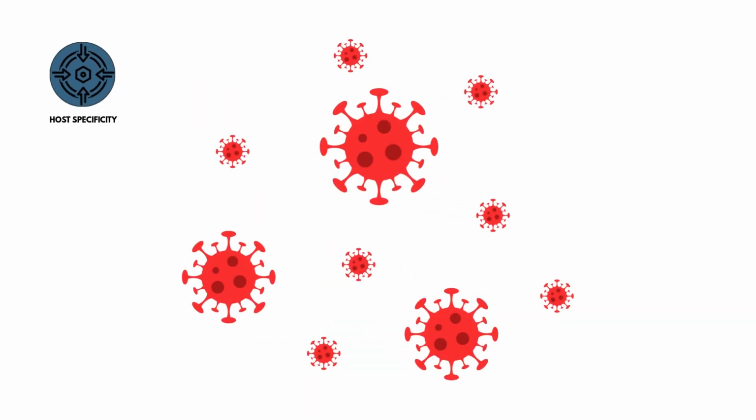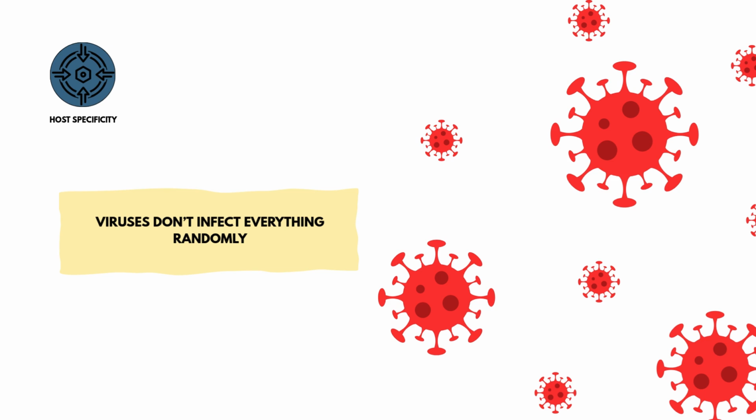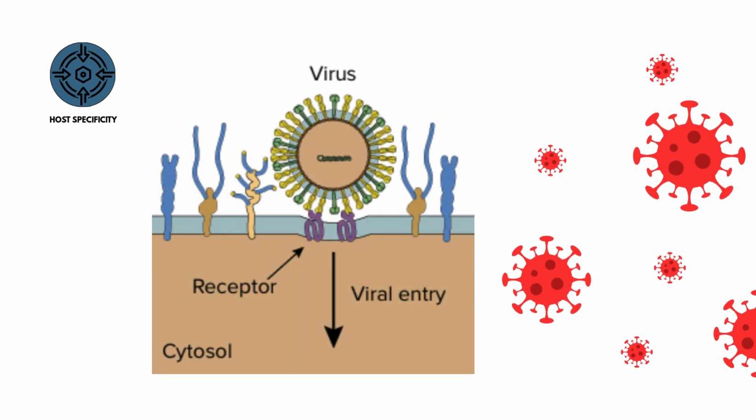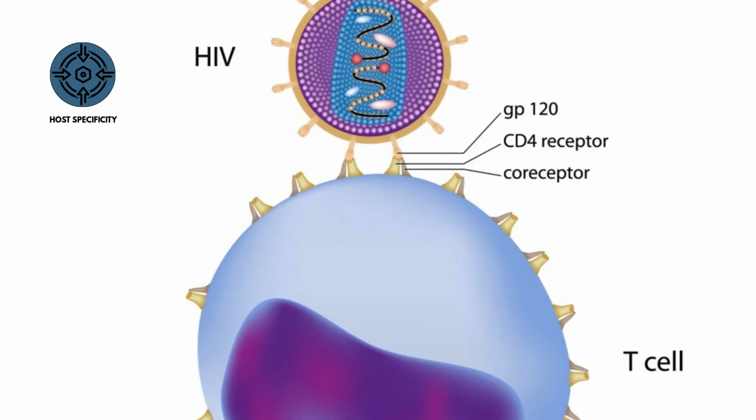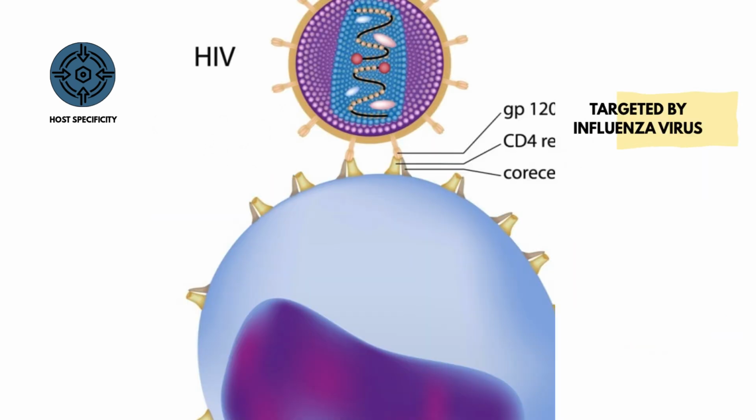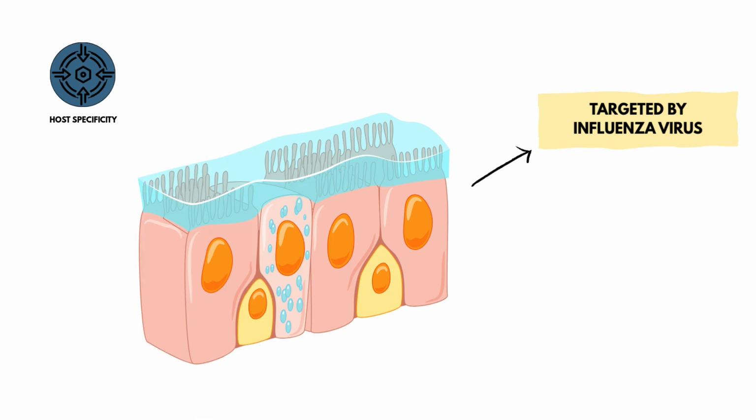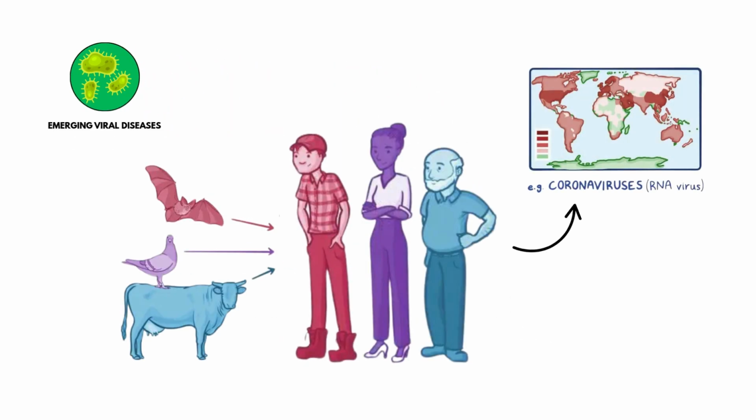Host specificity. Viruses don't infect everything randomly. Their surface proteins bind only to specific receptors on certain cells. That's why HIV targets CD4 T cells and why influenza targets respiratory epithelium. Specificity is key.